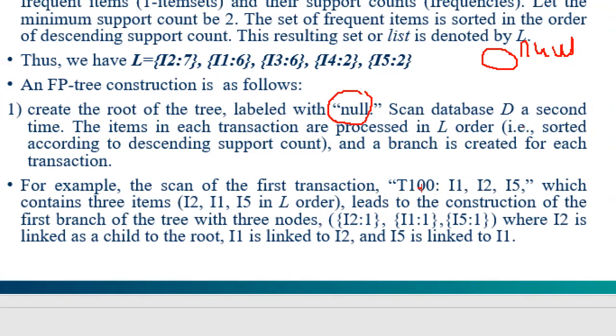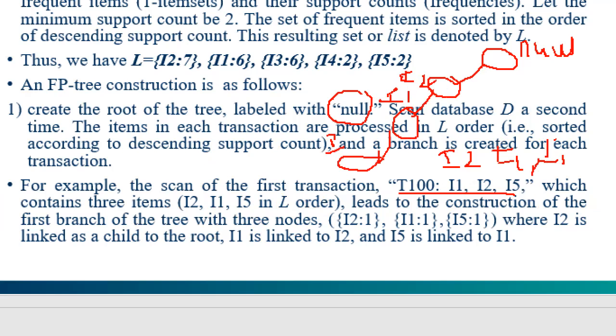For example, if we have a transaction T100 with I1, I2, and I5, how do we process it in the L order? We process it in the order I2, followed by I1, followed by I5. So the transaction contains the three items I2, I1, I5 in the L order, which leads to the construction of the first branch of the tree with three nodes. How do we construct the first branch? First we add I2, then I1, then I5.